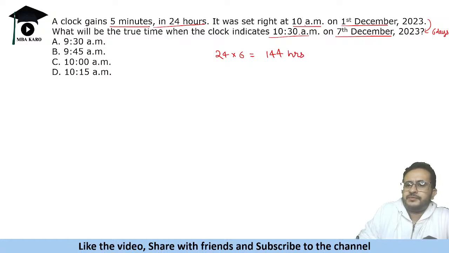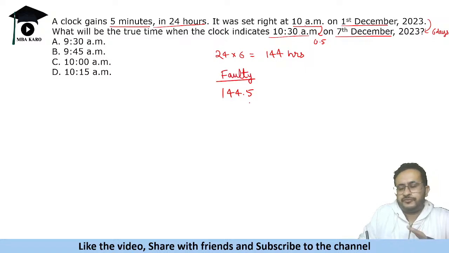Okay, and 10 a.m. to 10:30 is half an hour, or you can say 0.5. So faulty has moved 144.5 hours.